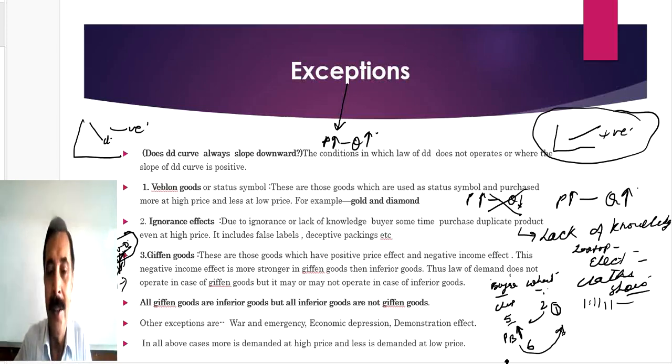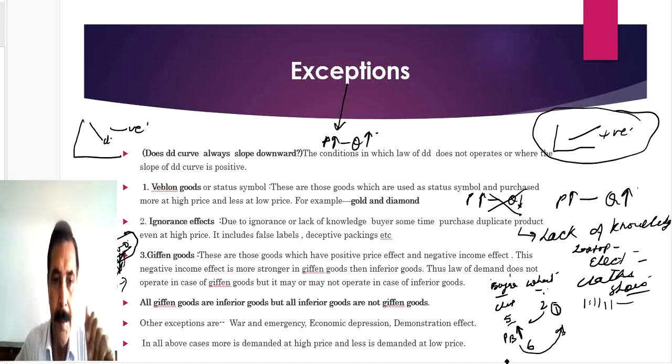But all inferior goods are not Giffen goods. Means all low quality products are not very low quality products. If we talk about low quality, there are two types of quality, low and very low. So the very low is Giffen goods. That's why it is said that all Giffen goods are inferior goods, but all inferior goods are not Giffen goods.